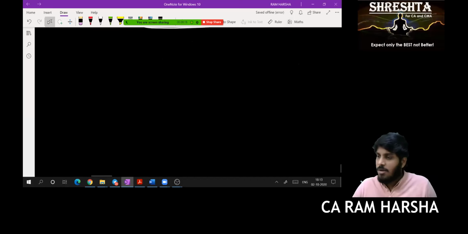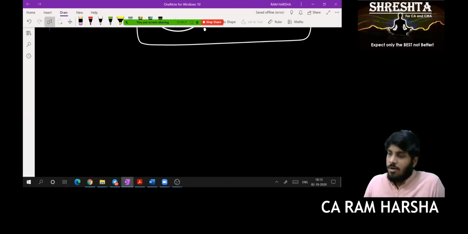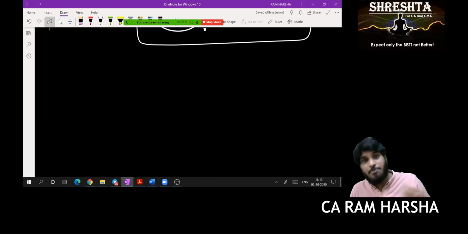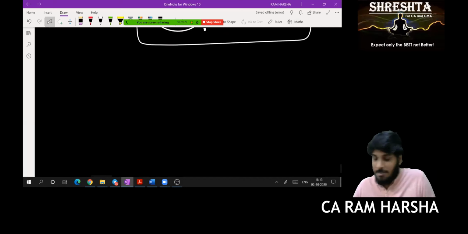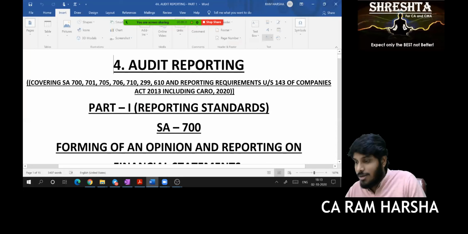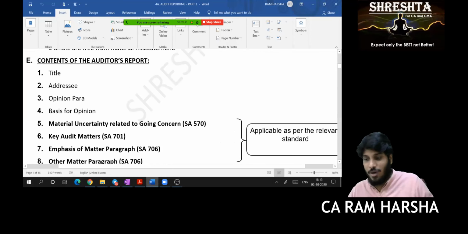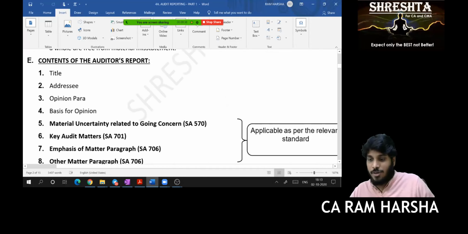Now, first of all, what is the audit report format? What are the points that will be there in the audit report? The points that will be there in the audit report are the contents of the audit report. I have given you the material, you can see that. Contents of the audit report. These are the contents of the audit report.